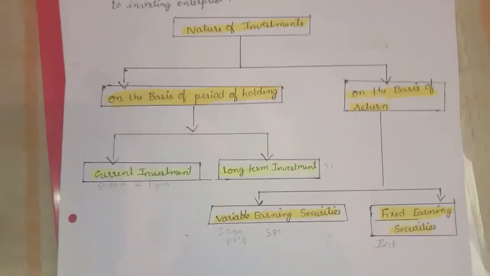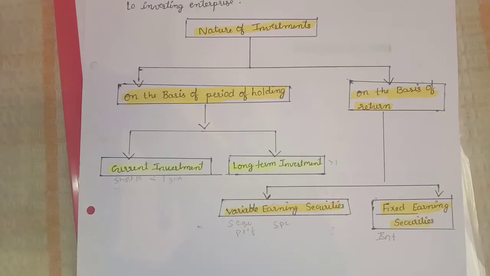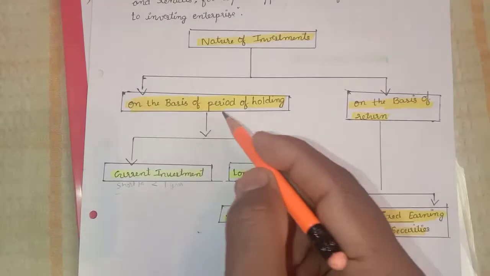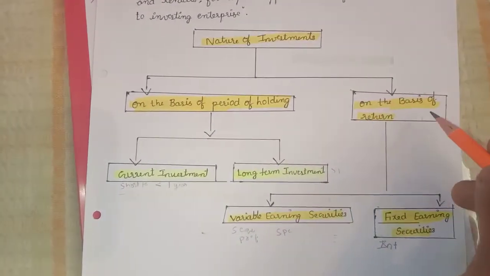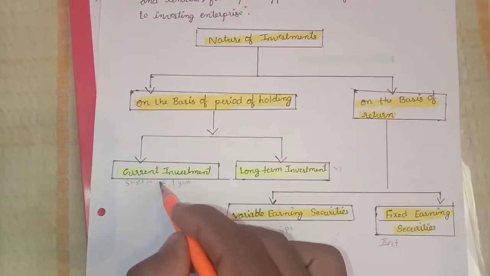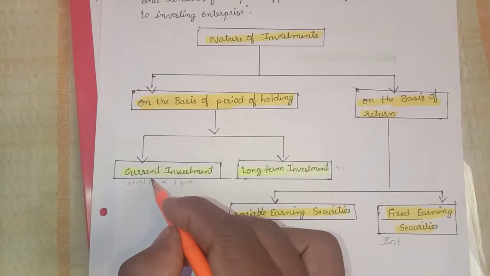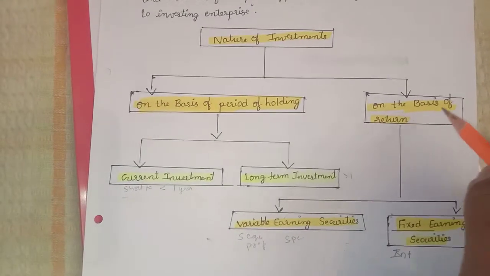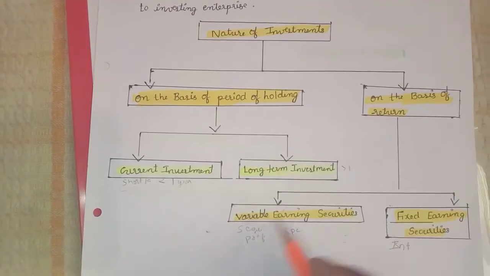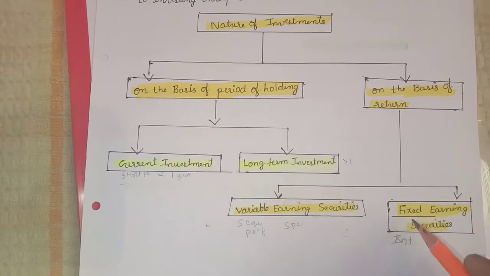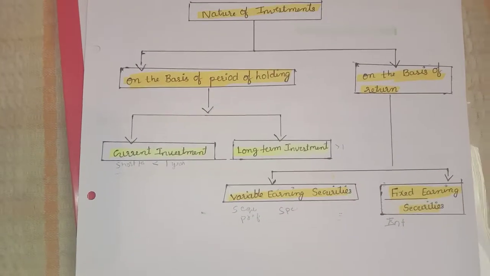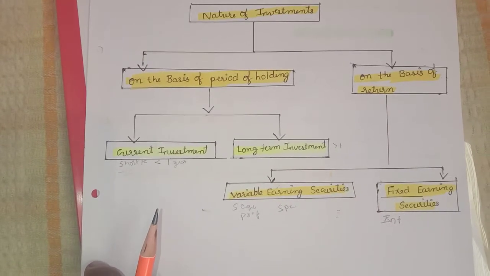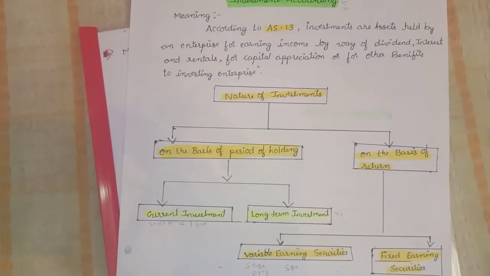This is a very important concept for 2 marks. They will ask: what are the types of investment? You have to mention: on the basis of period of holding, and on the basis of return. On the basis of period of holding there are 2 types: current investment and long term investment. On the basis of return there are 2 types: variable earning securities and fixed earning securities. I think you now understand what is investment and what are the types of investment.